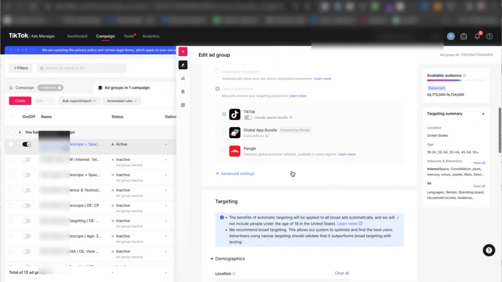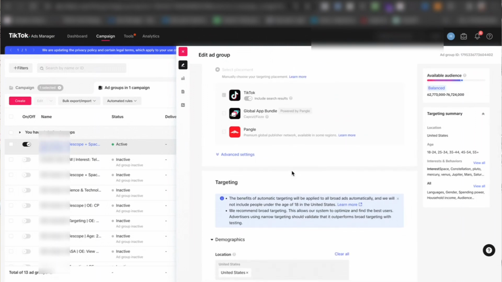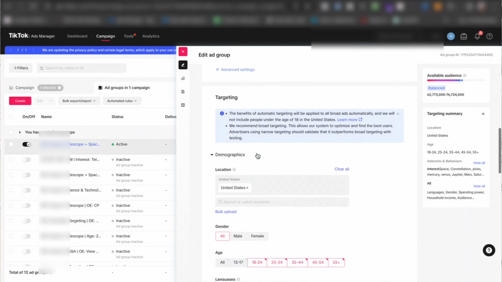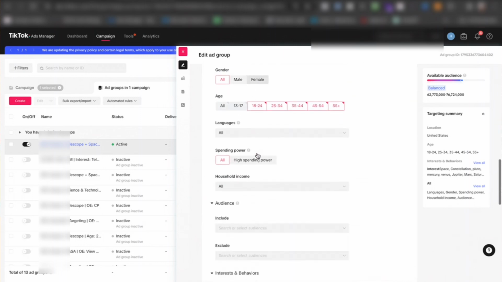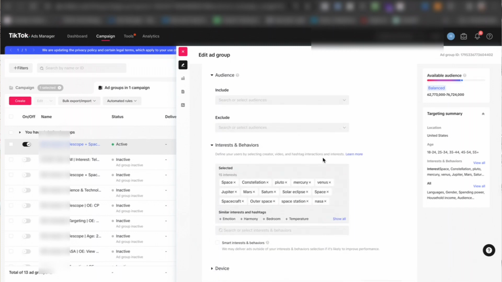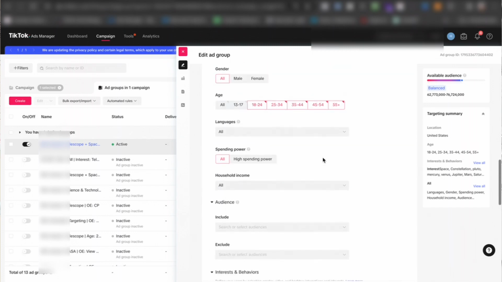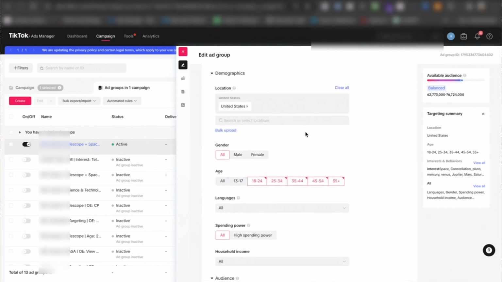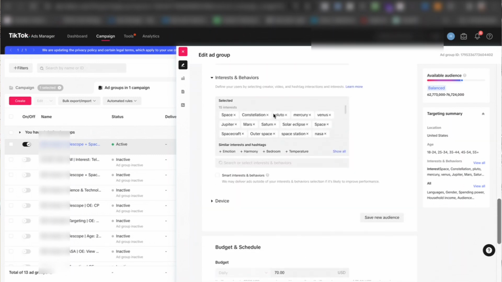So cool. One thing to mention is that whenever you're selecting which placement, it's just going to be on TikTok. You don't really want to focus on any of these other applications owned by TikTok. But you see that this one is an open audience, meaning we're targeting the United States entirely, and then you can see the different type of interest audience that we have over here.